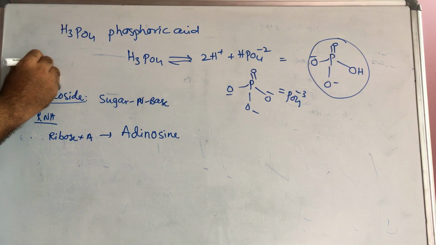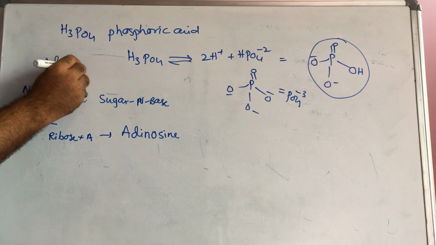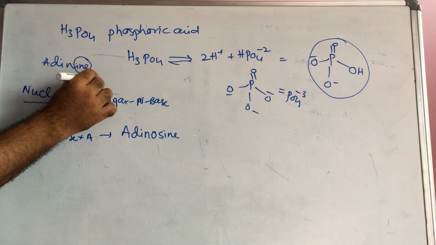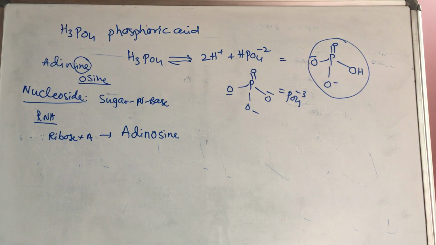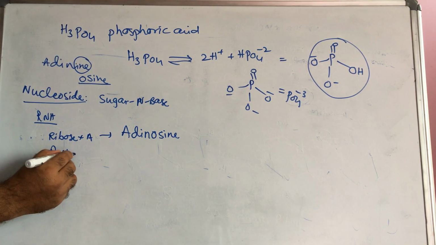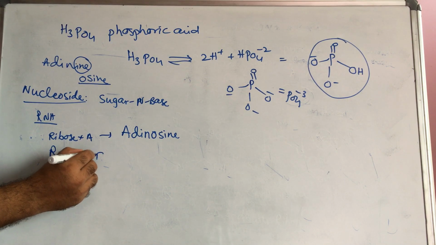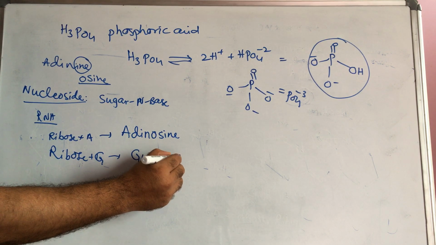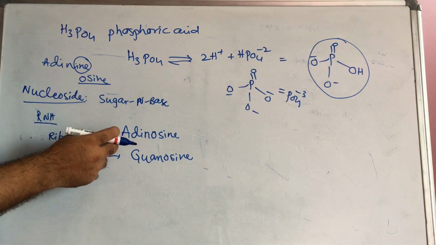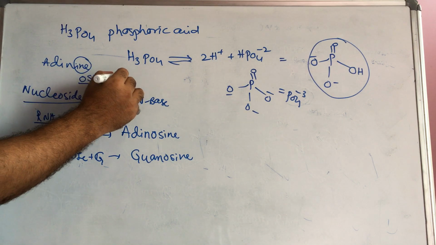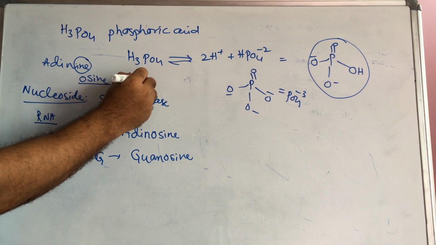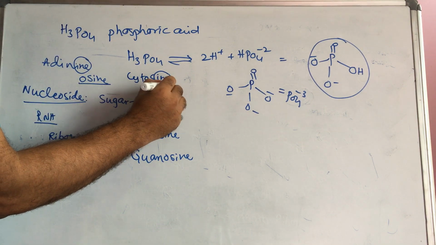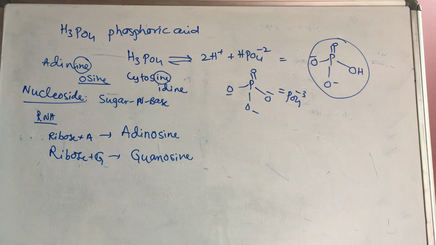That's why in adenine, remove INE and add the suffix OSINE. Similarly, ribose plus guanine is called guanosine. But this is for purine bases. For pyrimidine bases, like cytosine, remove the ending and add IDINE, cytidine.